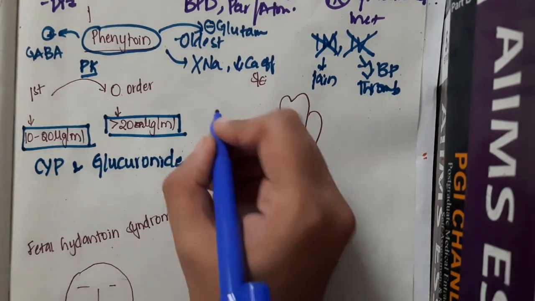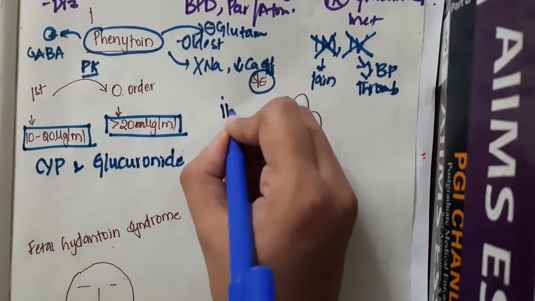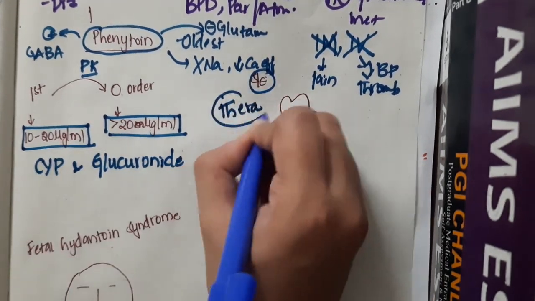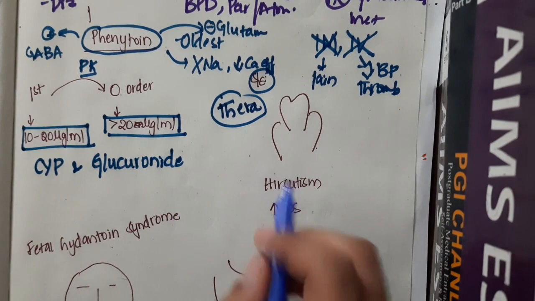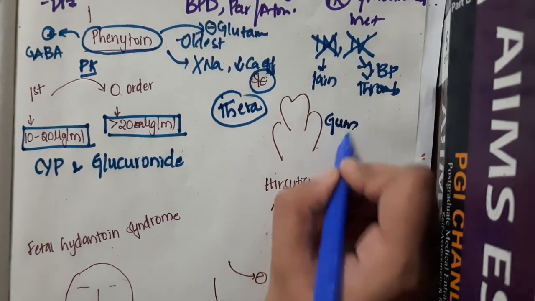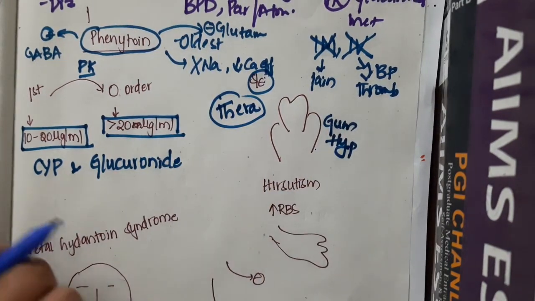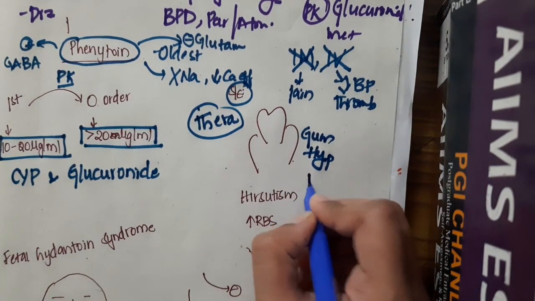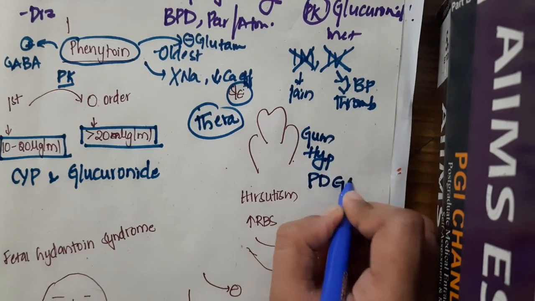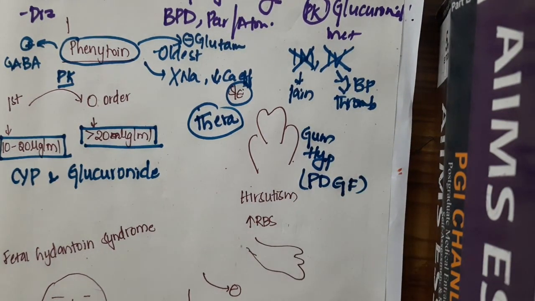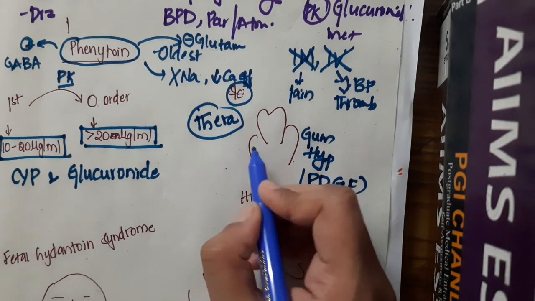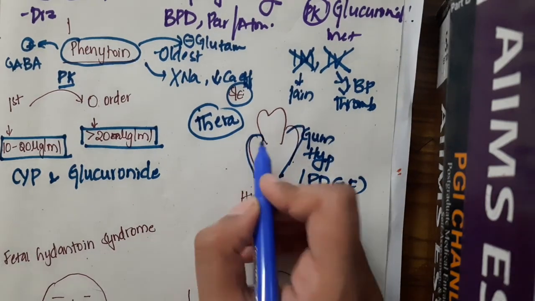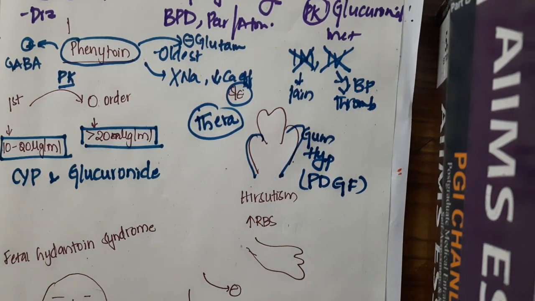Then what are the side effects? Side effects mainly depend on either therapeutic level or toxic level. At therapeutic level, it causes gum hypertrophy. Why is there gum hypertrophy? This is because of overgrowth of gingival collagen fiber due to increased platelet derived growth factor, thus causing gum hypertrophy.